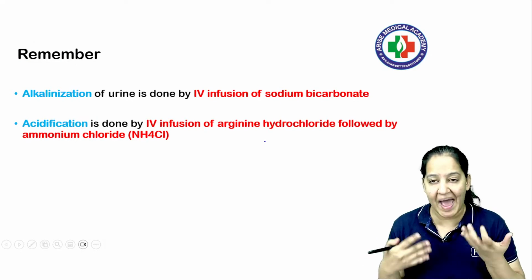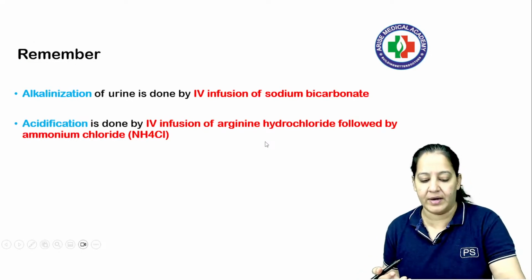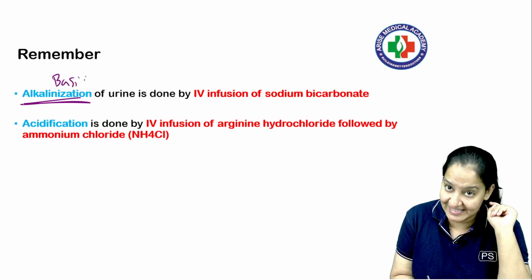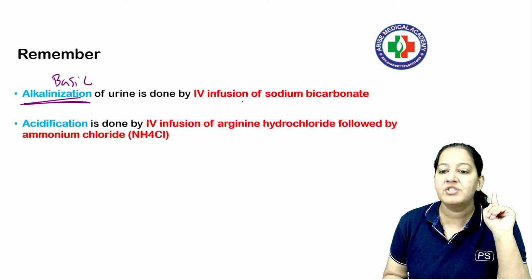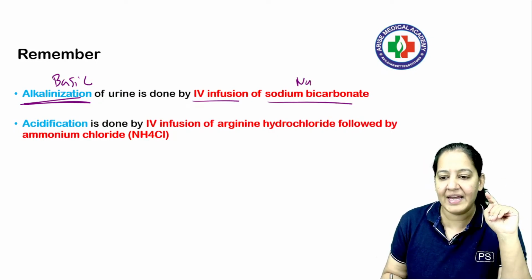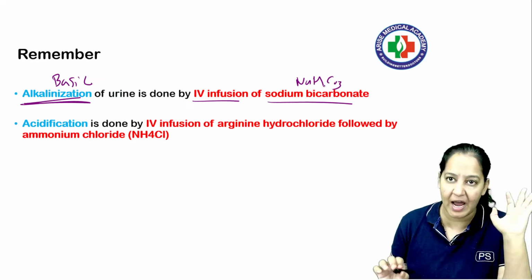So how to acidify the urine or alkalinize the urine? If you want to make the urine alkaline, if you want to make the urine basic for excretion of acidic drug, just give IV infusion of sodium bicarb, NaHCO3. Put an IV drip of sodium bicarb.